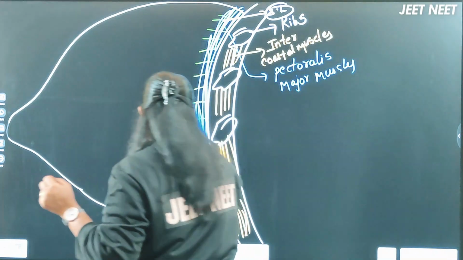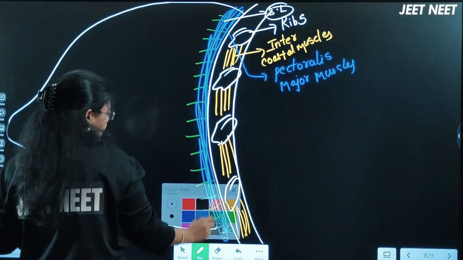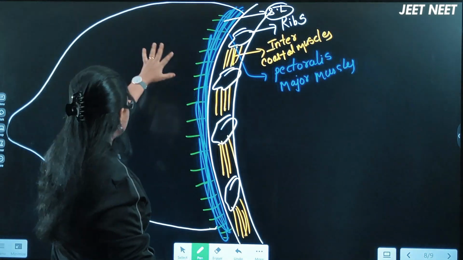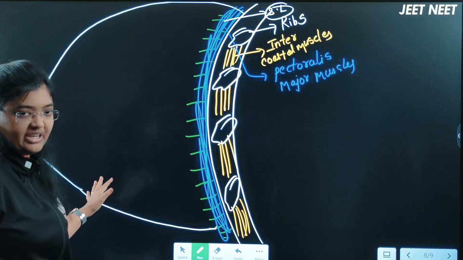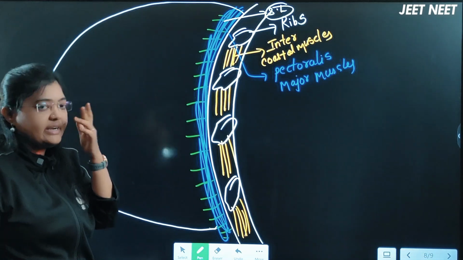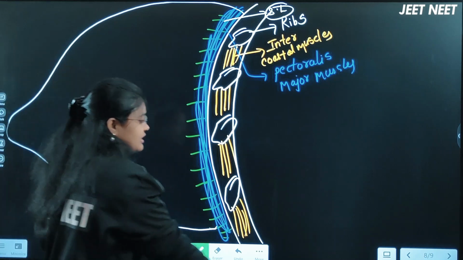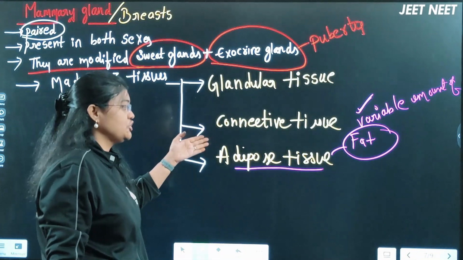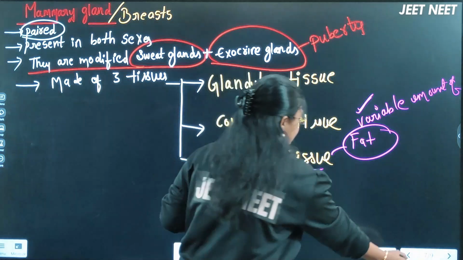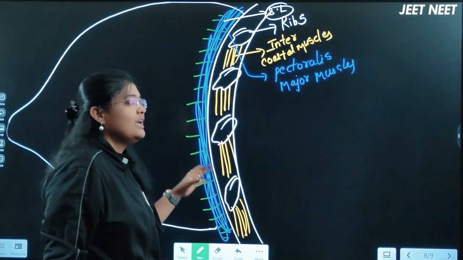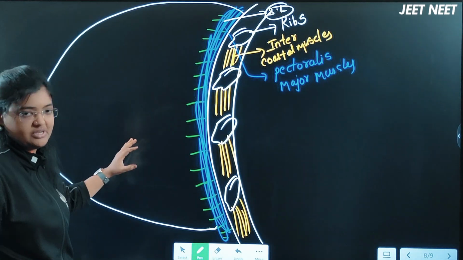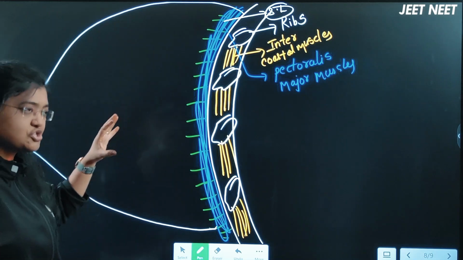Okay, next, after the suspensory ligaments, this is the body of the mammary gland, we can say. The body of the mammary gland contains three tissues. Just now I told you what the three tissues are: glandular tissue, connective tissue and adipose tissue. Now first I am discussing the glandular tissue here. This glandular tissue, whatever is present in the breast region, will have some structures present.